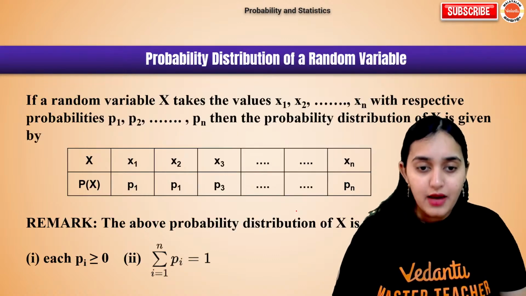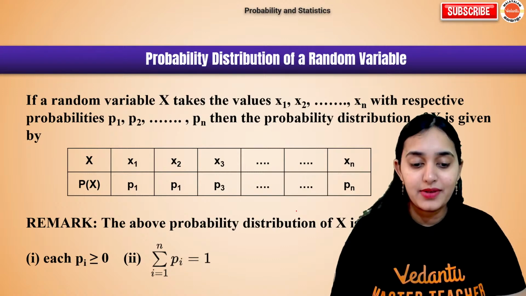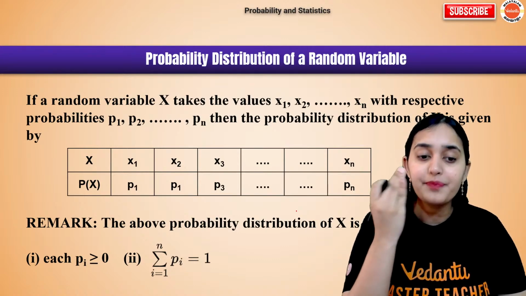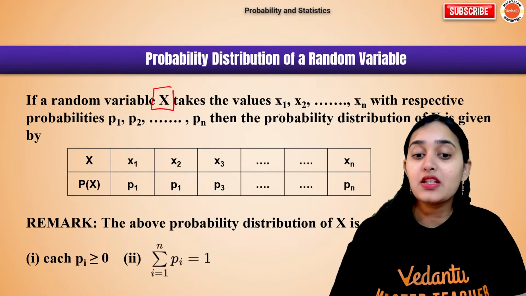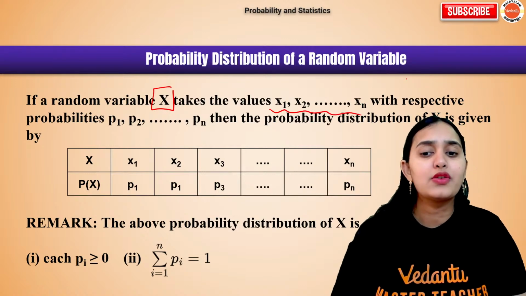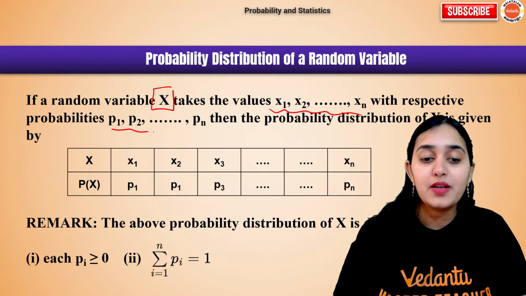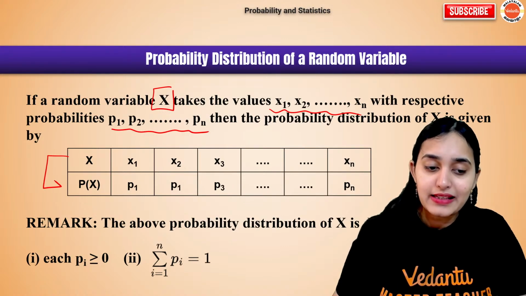Okay. Now, probability distribution of random variables. This is also there. I guess this is the last topic of your probability chapter. Now in random variable, what happens? Suppose there is a variable which is taking different values x1, x2 and so on, xn. And it has different probabilities p1, p2 and so on, pn. Then the probability distribution is given like this.